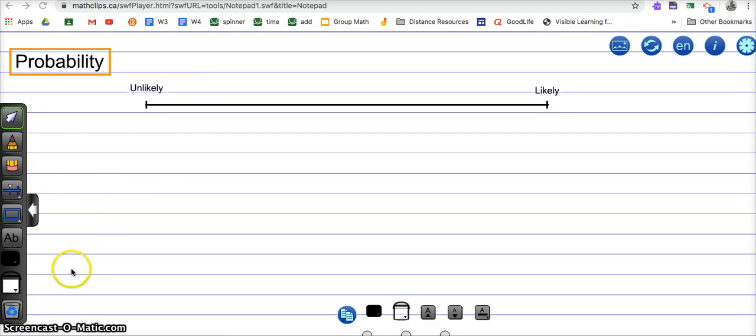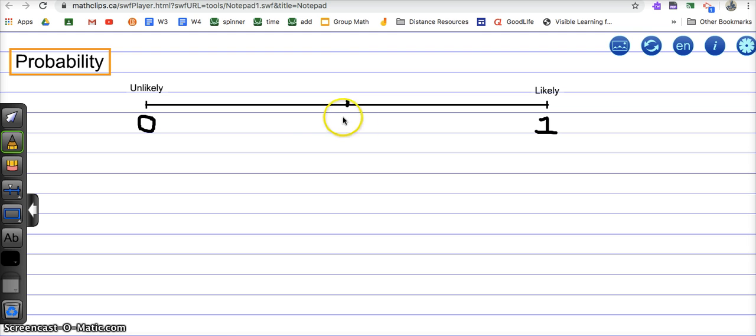Intro to probability. Probability is the likelihood or unlikelihood of an event happening. We rate it on a scale between 0, so something is impossible or very unlikely, all the way up to 1, so it is certain or very likely. And then obviously everything in between, so your midway would be that half.